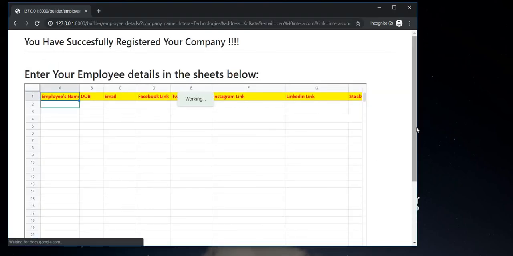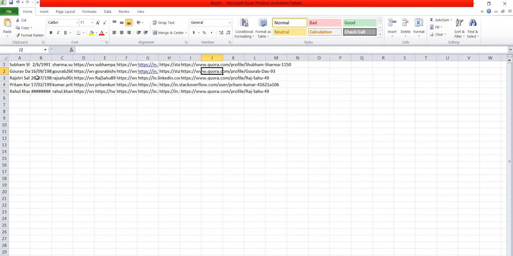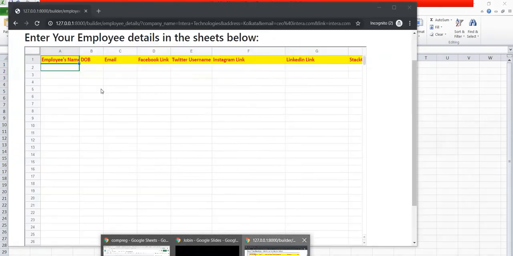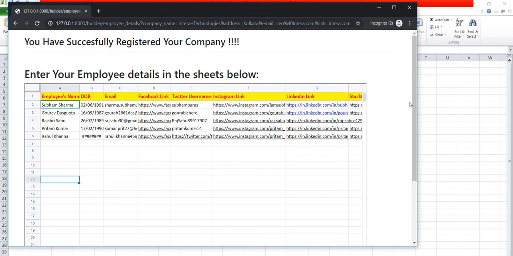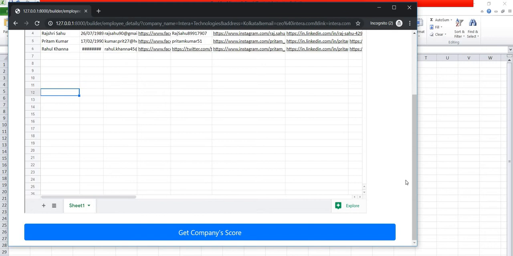We will be submitting the company's employee details here. I've already collected some details about employees of some random companies, and I'll just copy and paste them into this Excel sheet. Now the data in these social media handles will be used by the IBM Watson Personality Insights package to extract the personality, personal and professional data, which we use to give a standardized score.